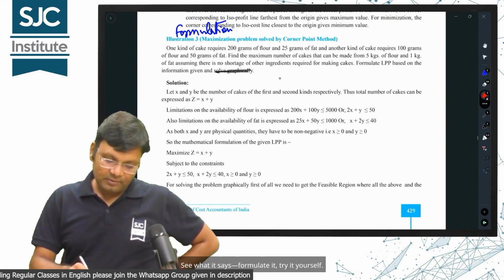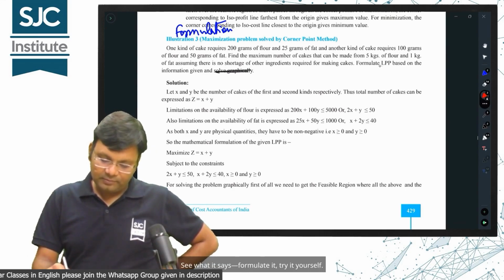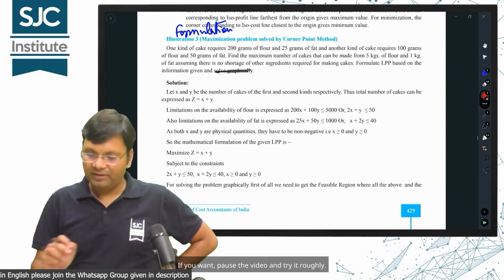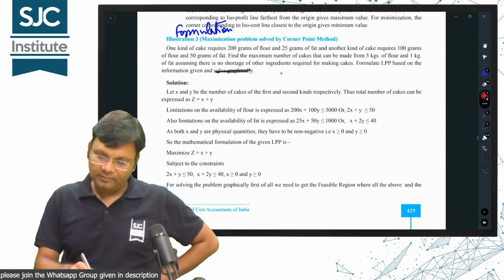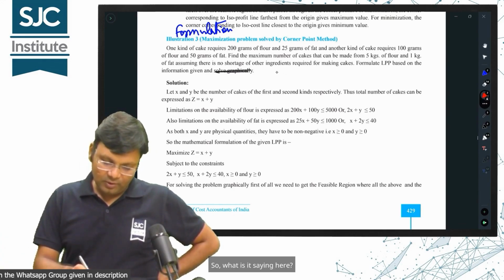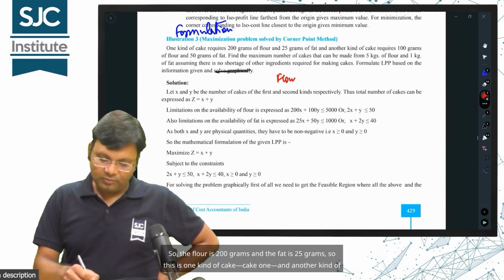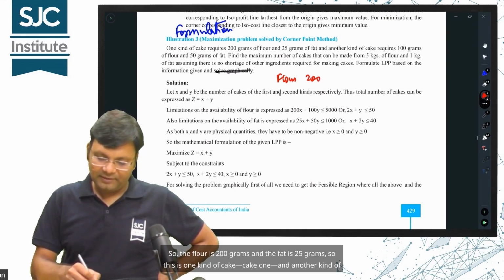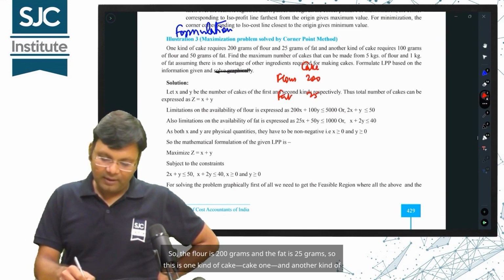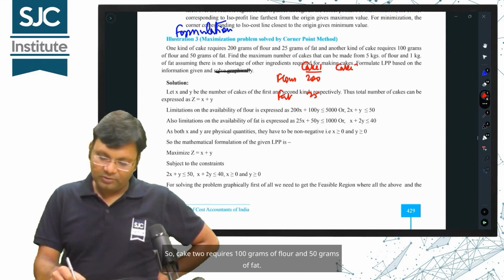See what it says, formulate it, try it yourself. If you want, pause the video and try it roughly. Then move ahead. So, what is it saying here? One kind of cake requires 200 grams of flour and 25 grams of fat, so this is cake 1, and another kind of cake, cake 2, requires 100 grams of flour and 50 grams of fat.